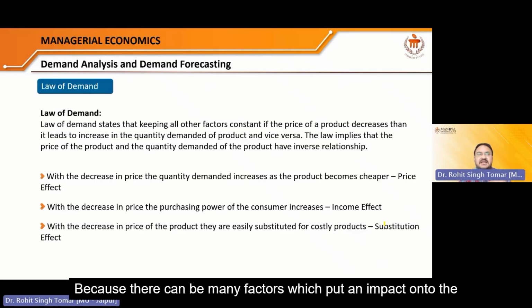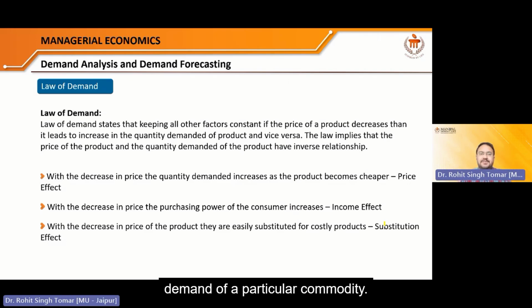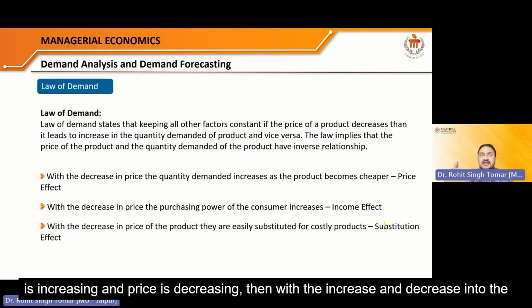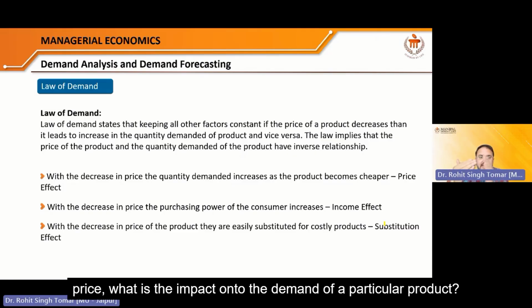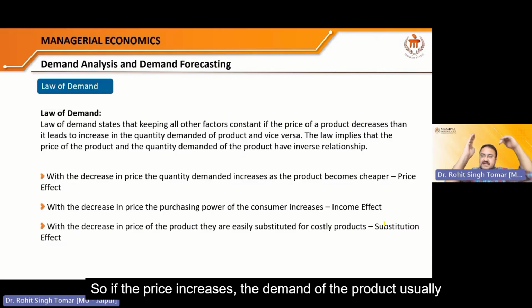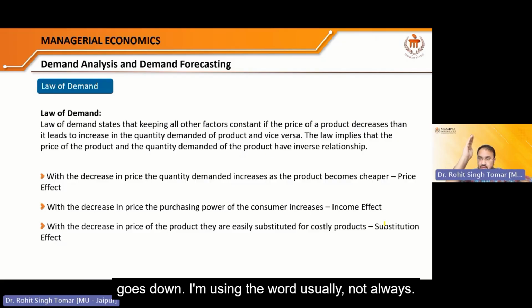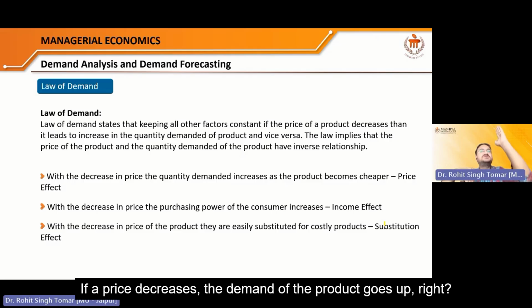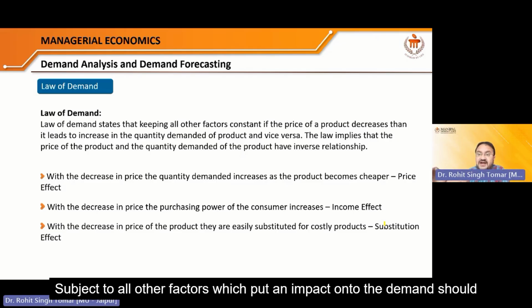There can be many factors which put an impact on the demand of a particular commodity. But if I assume that all other factors except the price are constant and only the price is moving, increasing and decreasing, then what is the impact on the demand of a particular product? If the price increases, the demand of the product usually goes down. I'm using the word usually, not always. If the price decreases, the demand of the product goes up, right? Subject to all other factors which put an impact on the demand being stable.